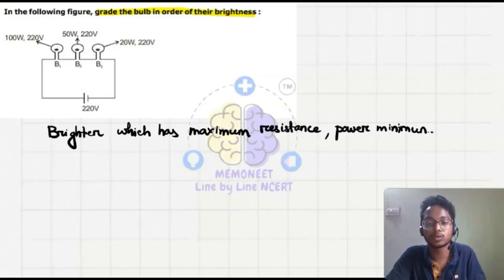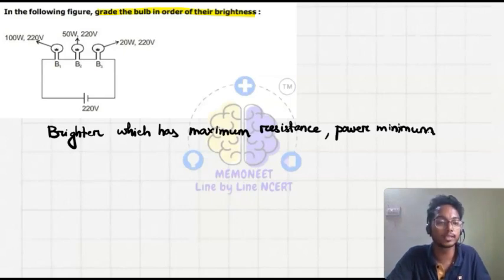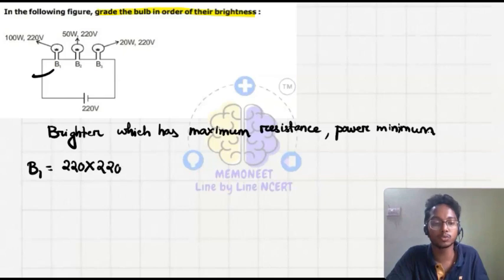Okay, so if I see this case, bulb B1 is on 220 volt and 100 watt power. So if I find the resistance of B1, it is V square upon P. It means 220 into 220 upon 100.